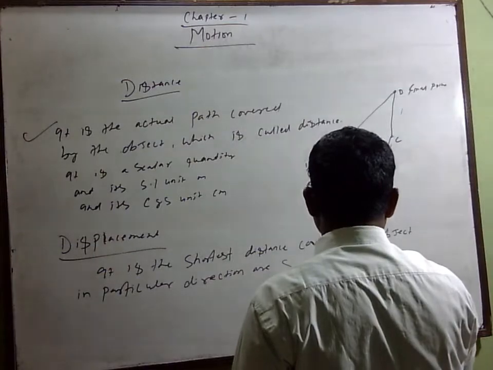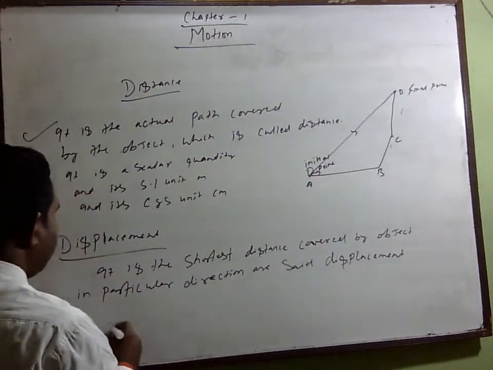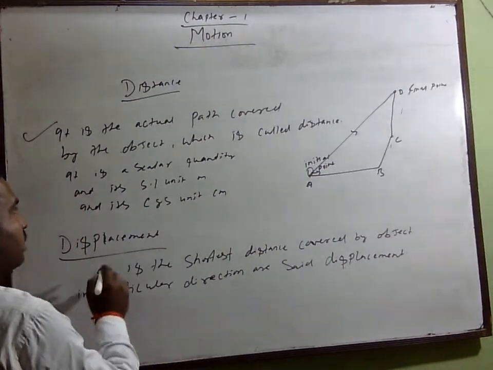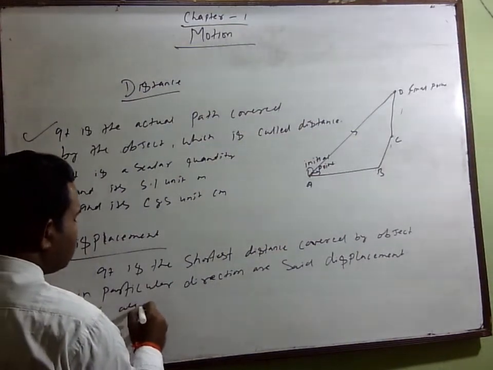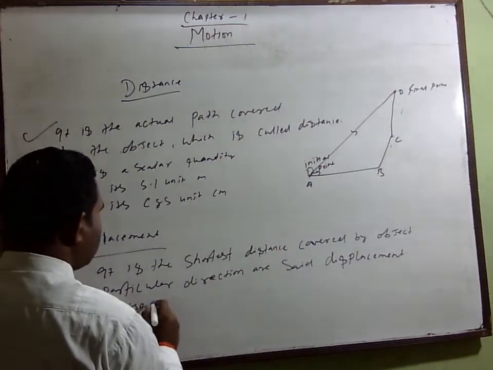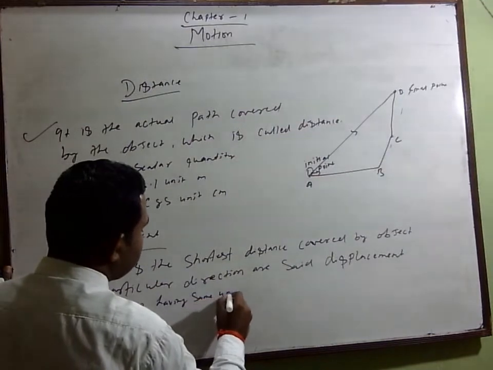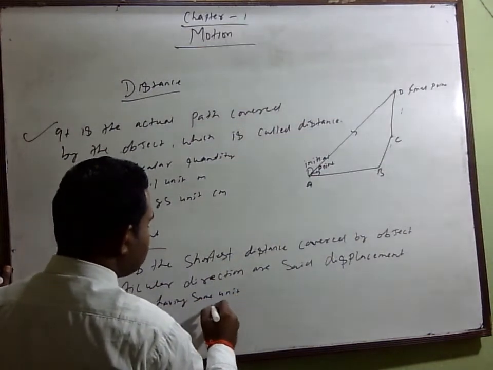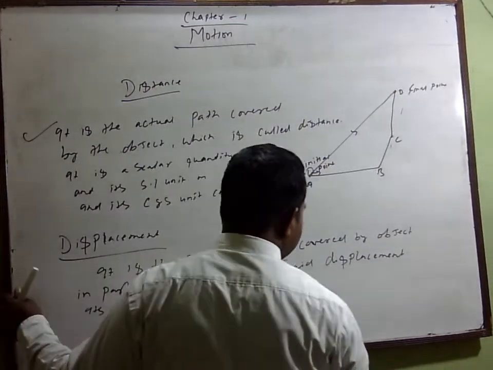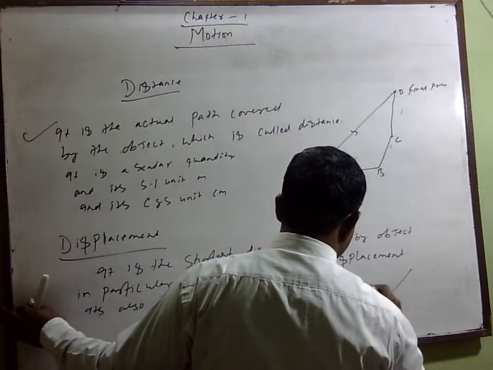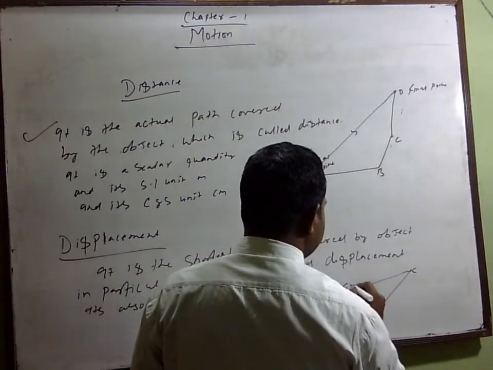Displacement also has the same units, that is meter or centimeter. You can say that this is the shortest displacement between A and C. This is B. This is called the displacement.